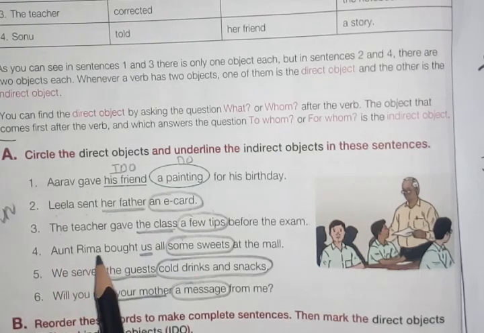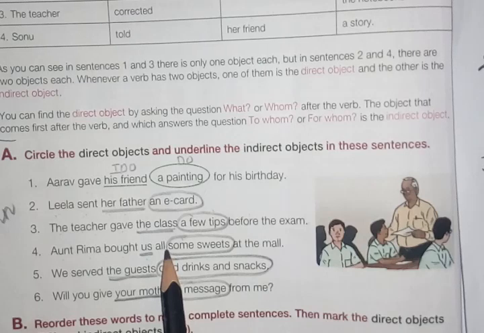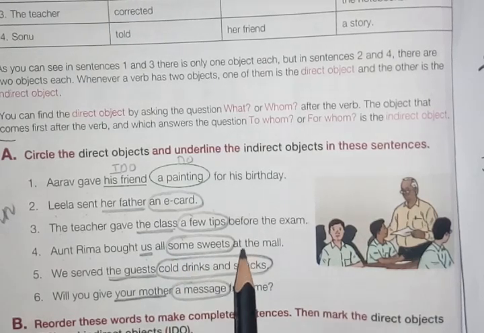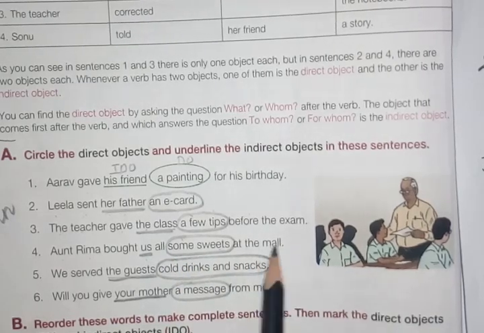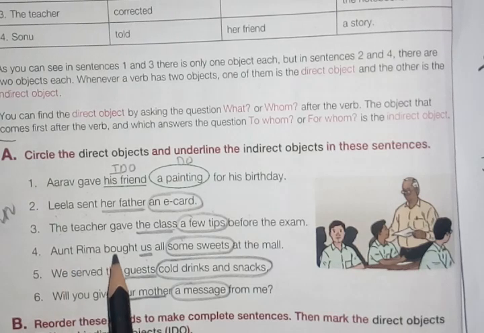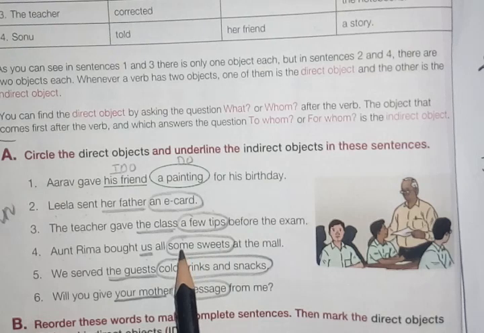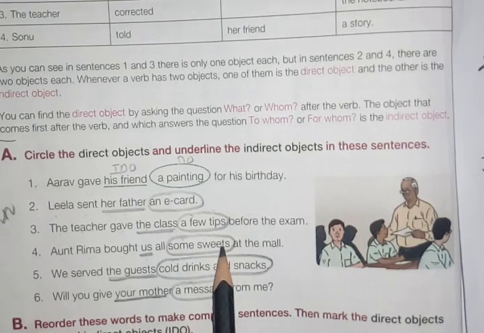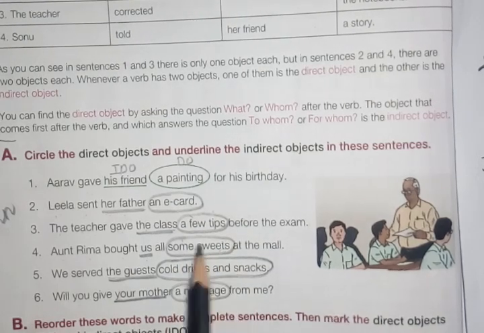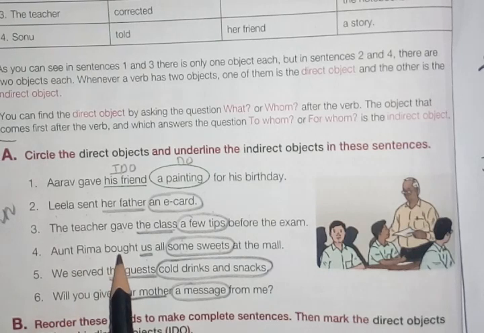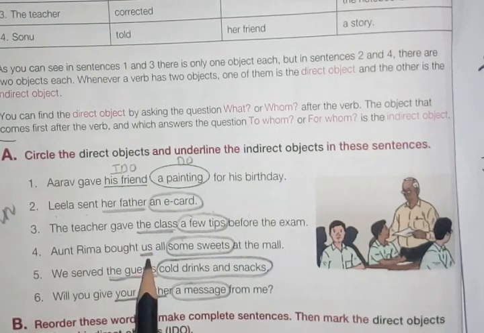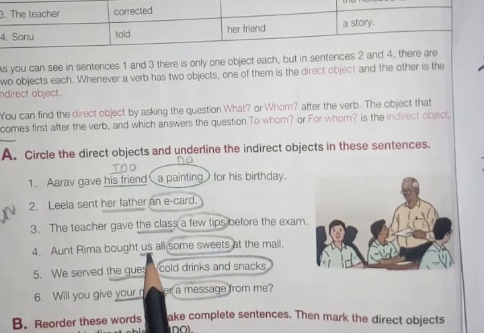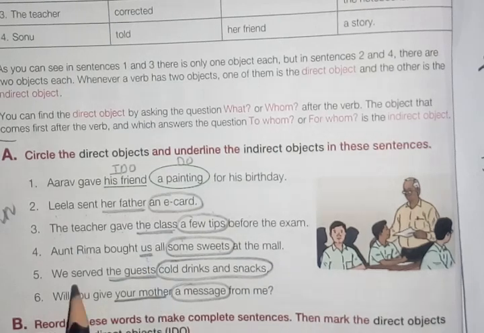Aunt Reema bought us all some sweets at the mall. Aunt Reema bought what? Some sweets. So the answer of what is direct object. So some sweets, direct object. Aunt Reema bought for whom? We get the answer, for us. So us is indirect object. So I have circled the direct object and underlined the indirect object.